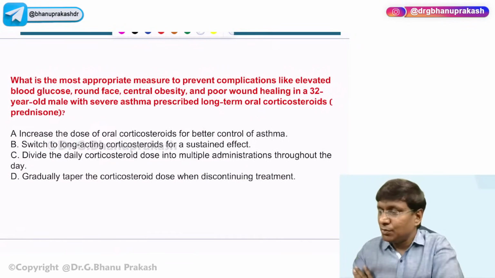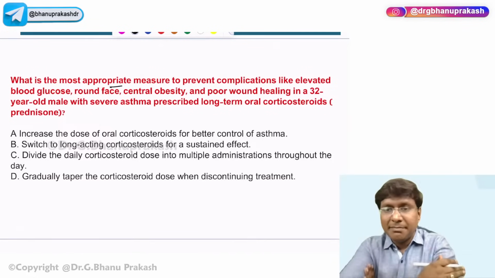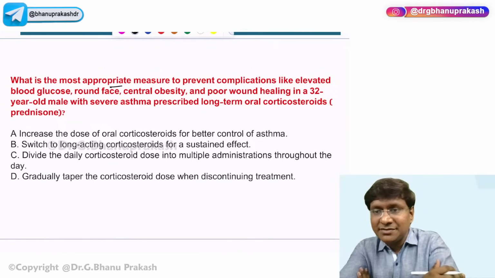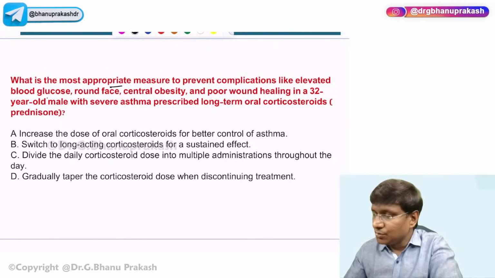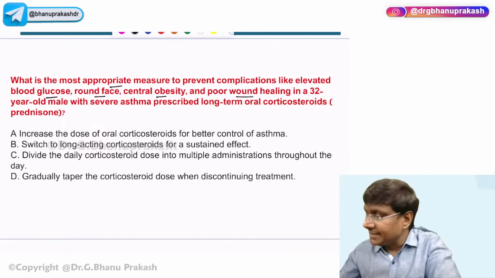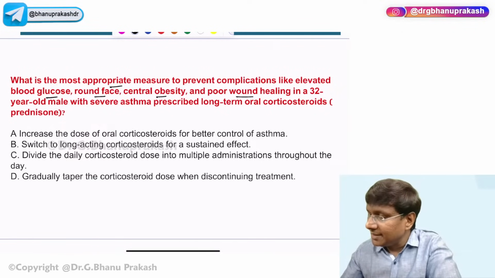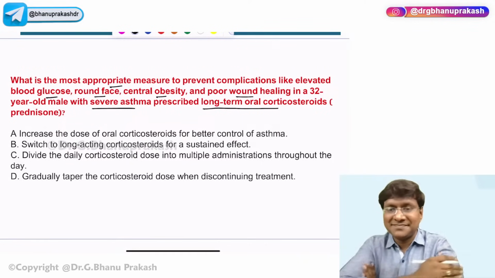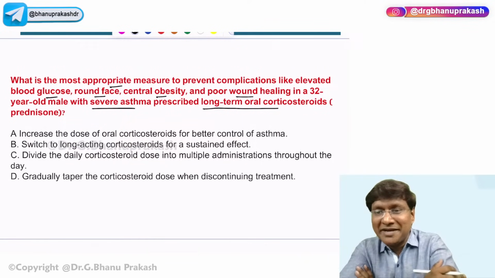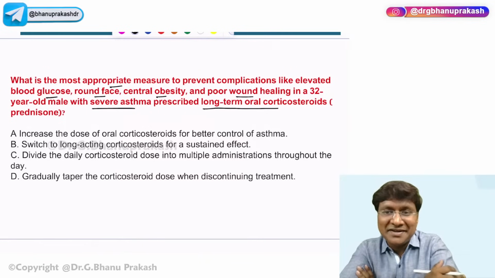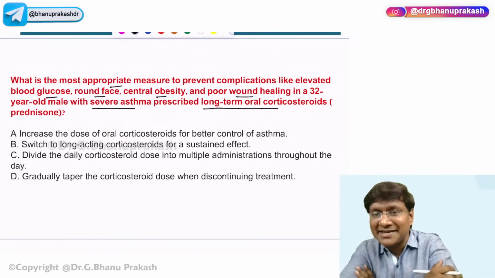What is the most appropriate measure to prevent complications like elevated blood glucose, round face, central obesity, and poor wound healing in a 32-year-old male with severe asthma prescribed long-term oral steroid?